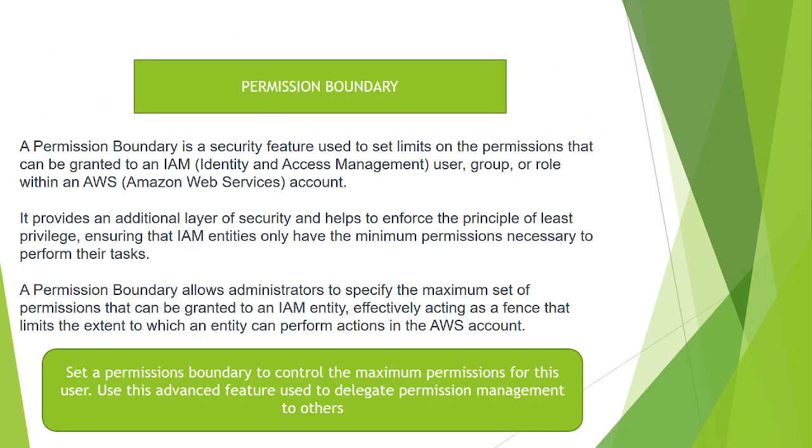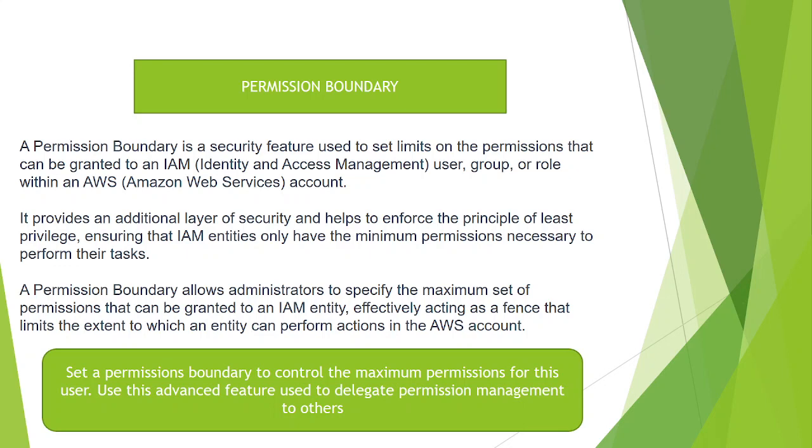So next we have permission boundary. This is sometimes important, you have to know this. So what is this permission boundary? Permission boundary is a security feature used to set limits on the permissions that can be granted to an IAM, identity and access management, user, group or role within an AWS account. It provides an additional layer of security and helps to enforce the principle of least privilege, ensuring that IAM entities only have the minimum permissions necessary to perform the task.